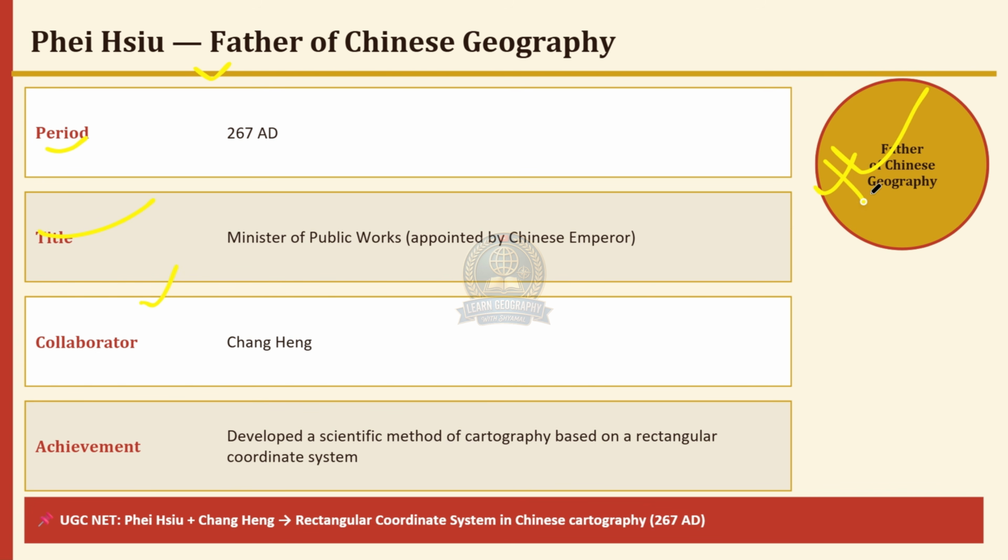He is known as the father of Chinese geography. This is an important term. Who is known as the father of Chinese geography? The answer will be Fei Hsiu.